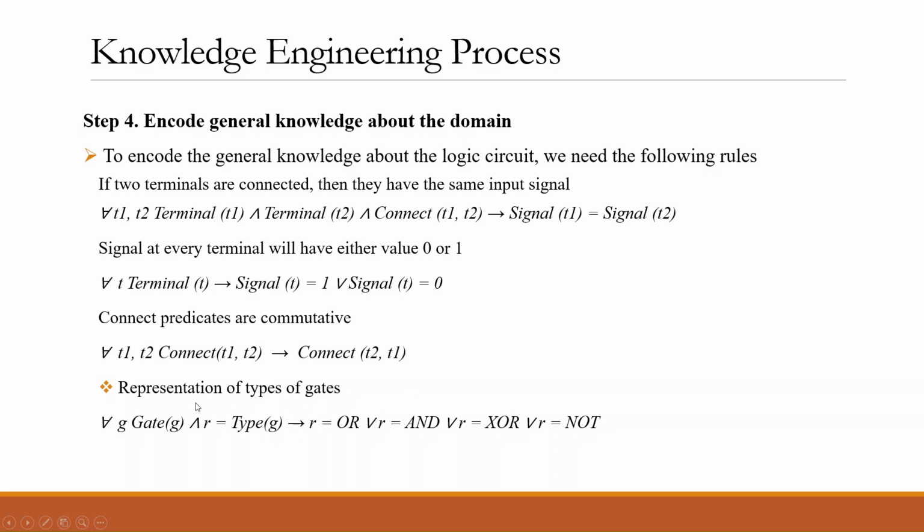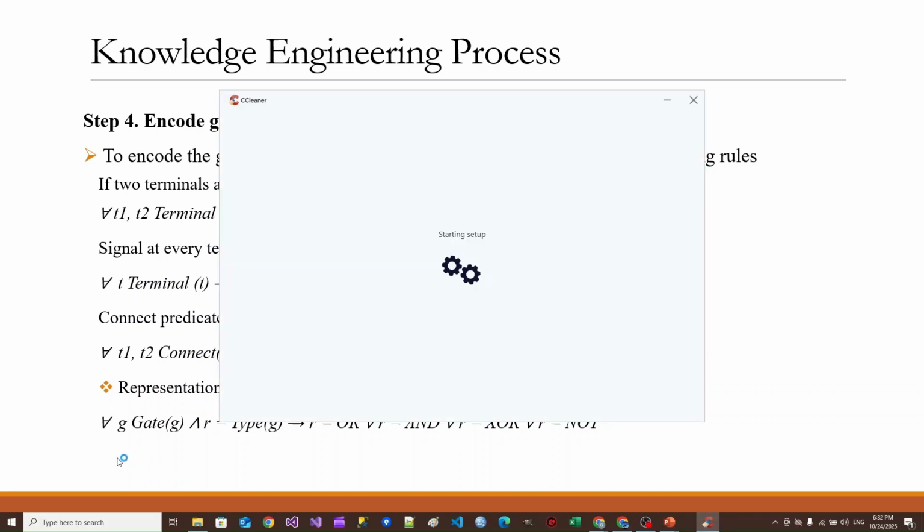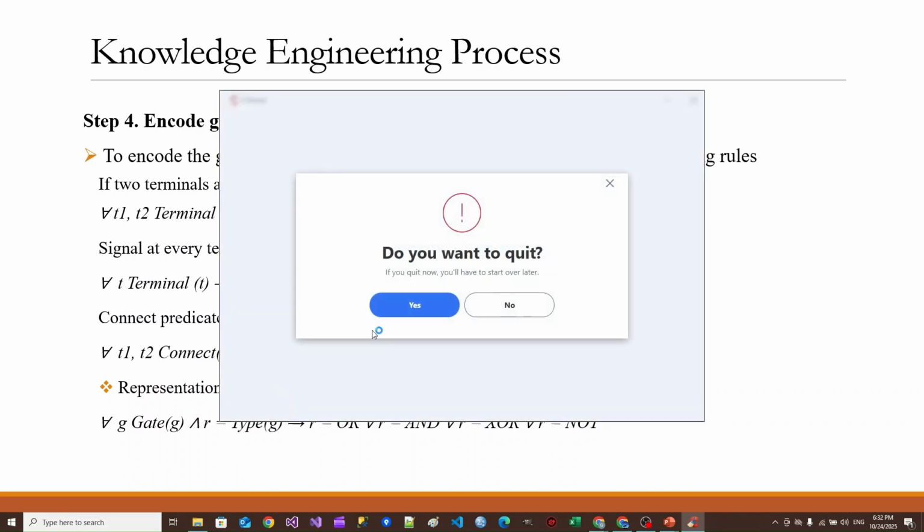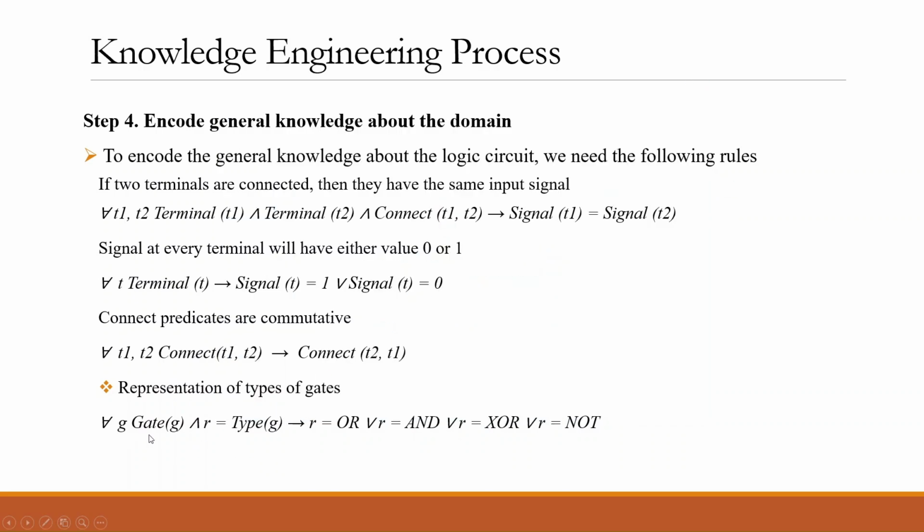Now, how can we represent types of gate? For any given gate G, and R equals type of G, so basically R is the type of the gate. This implies that R can be a gate of type OR, a gate of type AND, a gate of type exclusive OR, or a gate of type NOT.